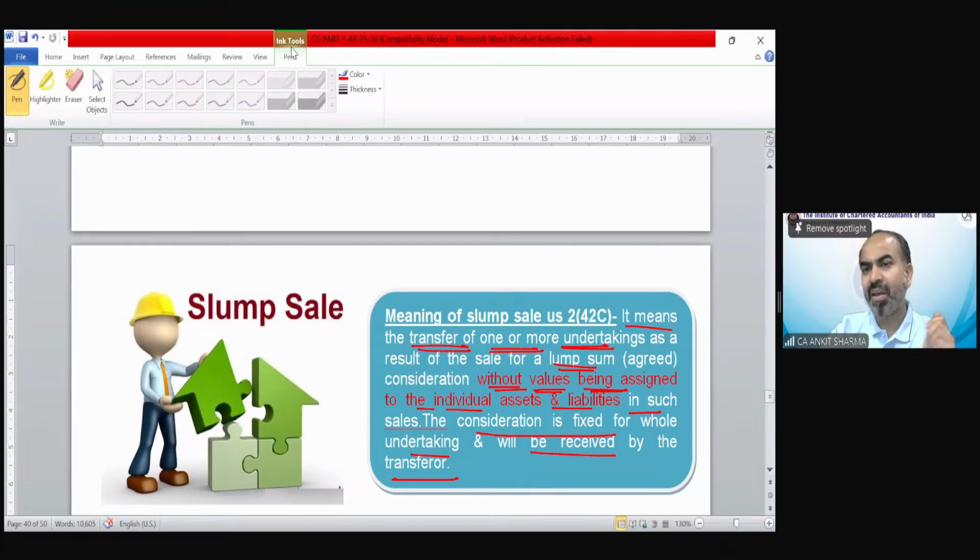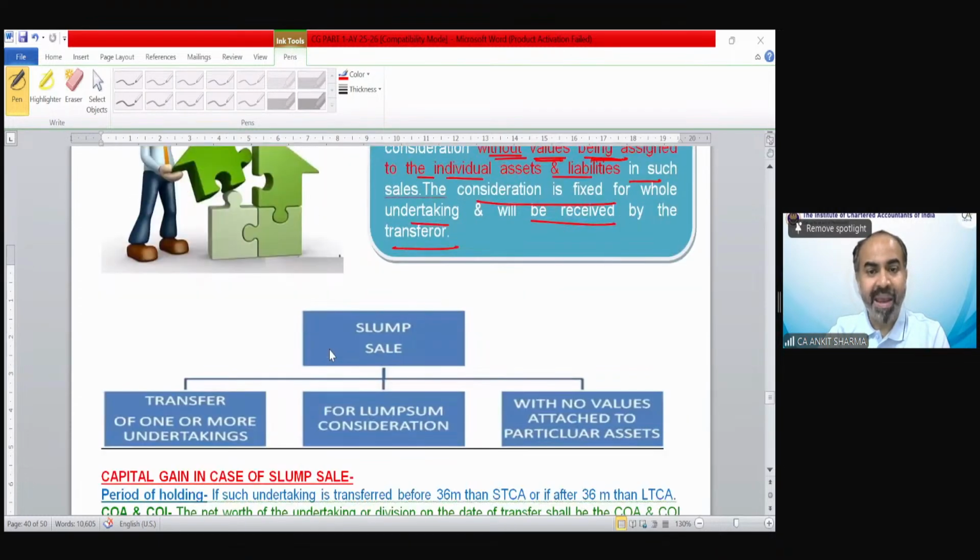What are the main ingredients for the purpose of calculation of capital gain? The main ingredients are sale consideration and the cost of acquisition or indexed cost of acquisition and the cost of improvement and indexed cost of improvement.